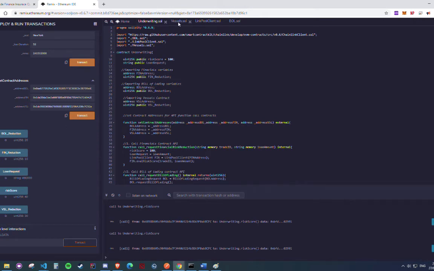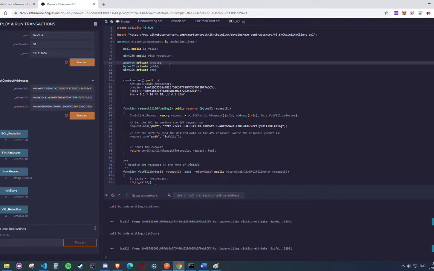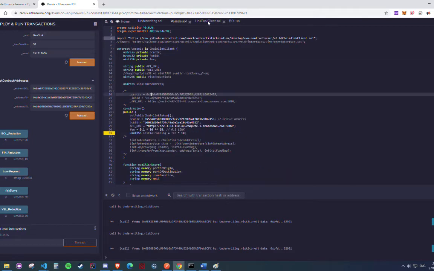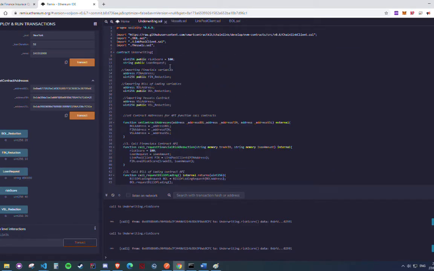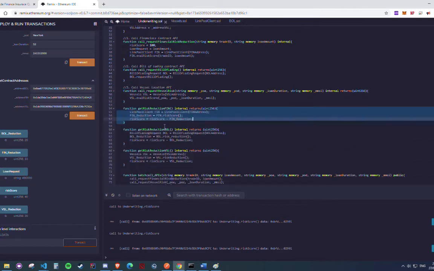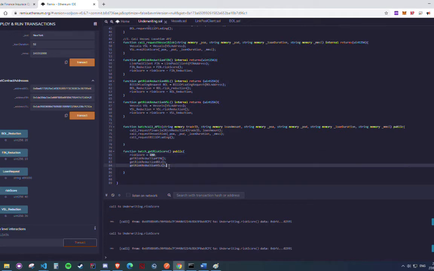So here you can see there's 3 Chainlink smart contracts that will go off to the Chainlink node, request some information from the information that we've input into the contract, and return a risk reduction score. All of that information is fed into the underwriting contract, aggregated and reduced from the risk score of 100 that is set in the underwriting contract.